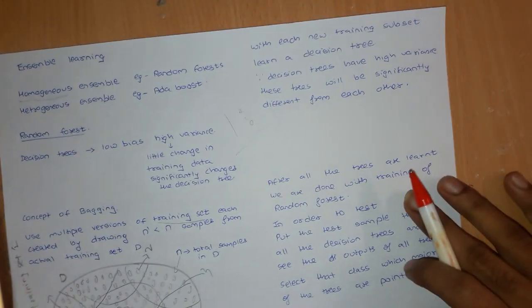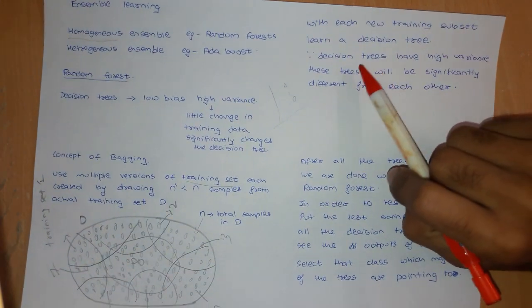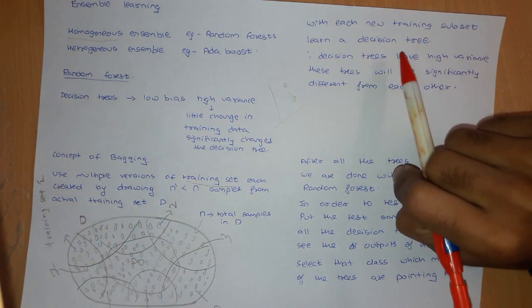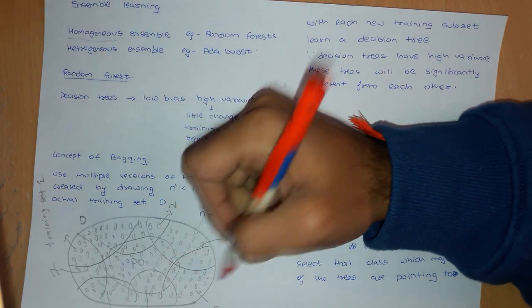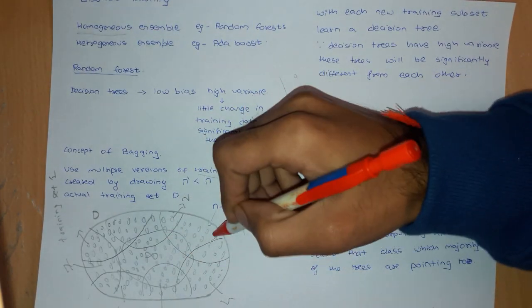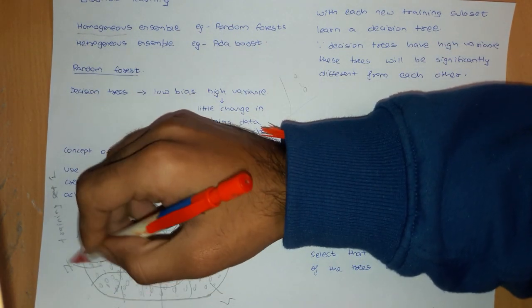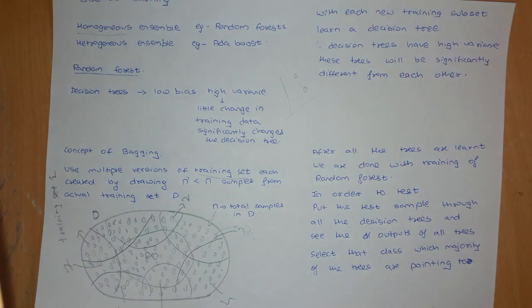Now with each of these new training subsets, we learn a decision tree. For this subset I will have a separate decision tree, for this subset a separate decision tree, and so on.